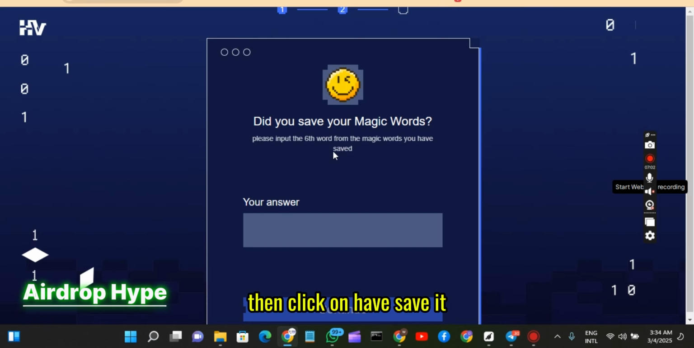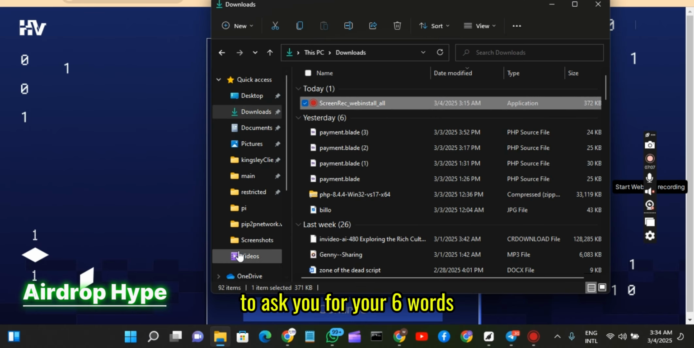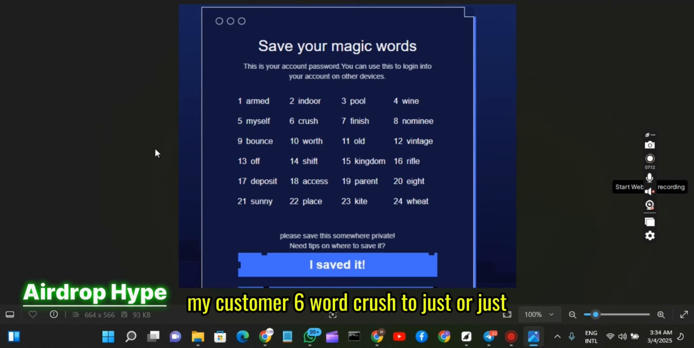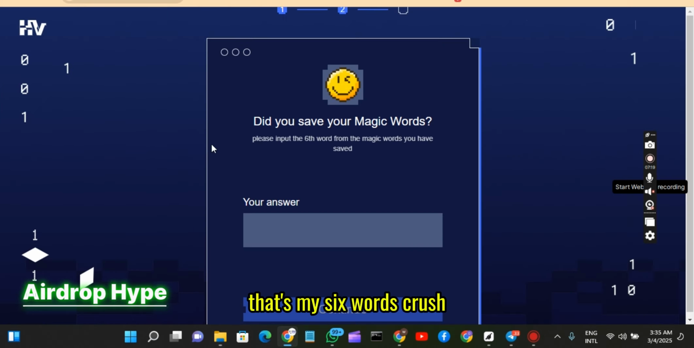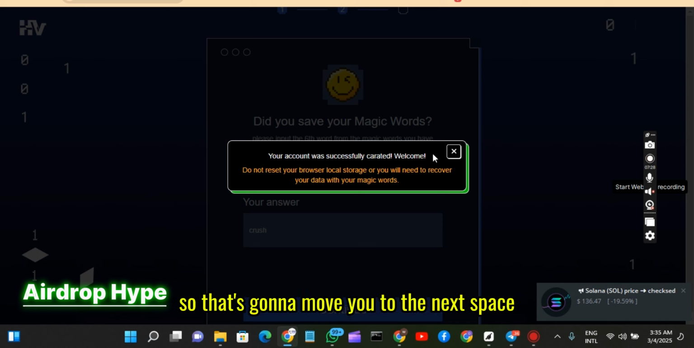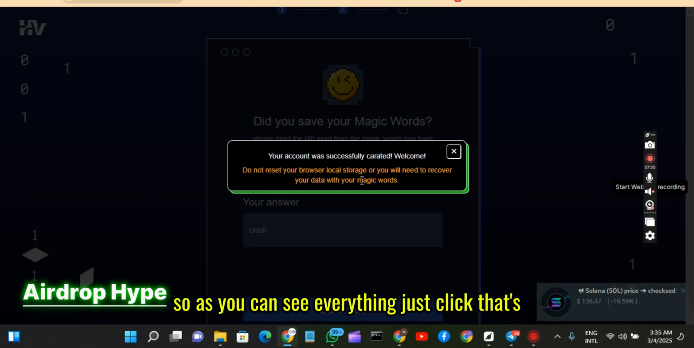Then you click on I've saved it, and it takes you to this place where it asks you for the sixth word in your magic words. If I open mine, you can see my sixth word is crush. So I write it down, crush, then I click on continue. Then you click the cancel icon, that X icon, so that it can move you to the next place.